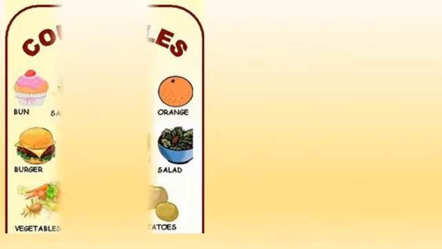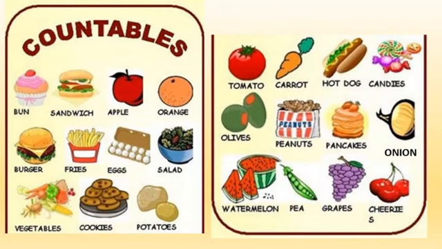Here we have some pictures about countable things that you can find in your kitchen. They are related with food. For example, we have bun, sandwich, apple, orange, burger, fries, eggs, salad, vegetables, cookies, potatoes, tomato, carrot, hot dog, candies, olives, peanuts, cakes, onion, watermelon, pea, grapes, cherries.